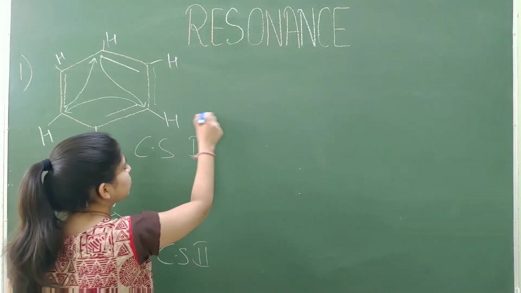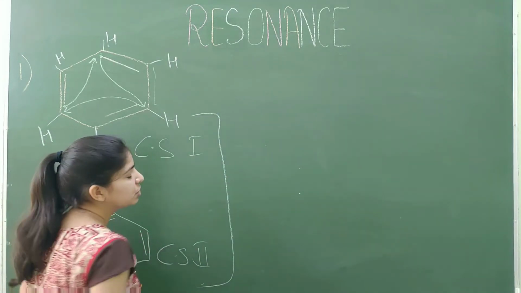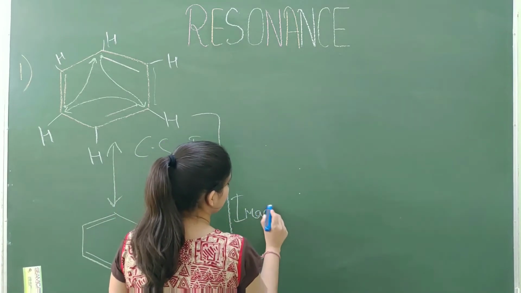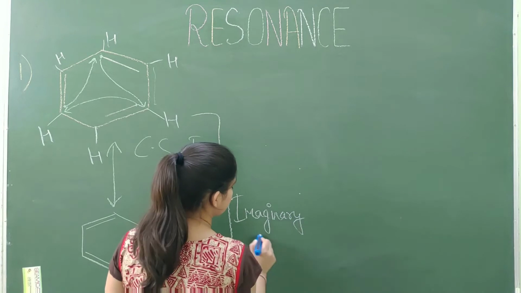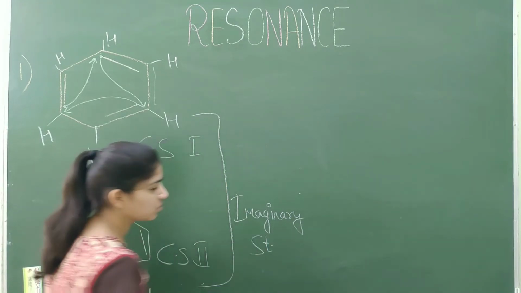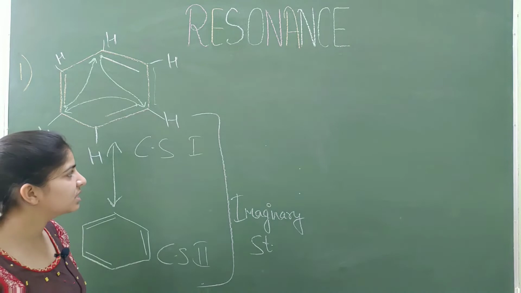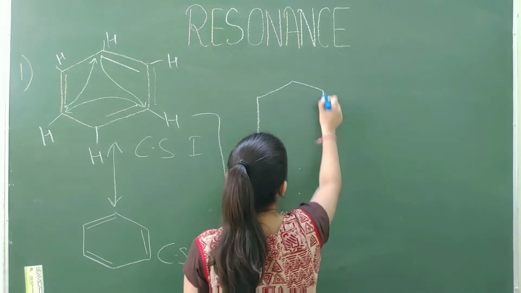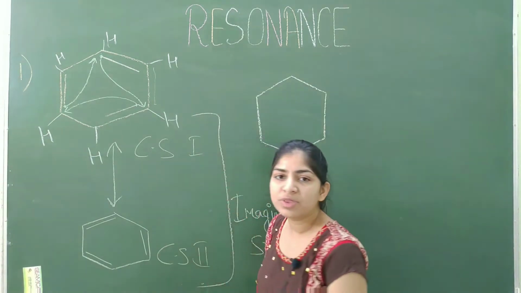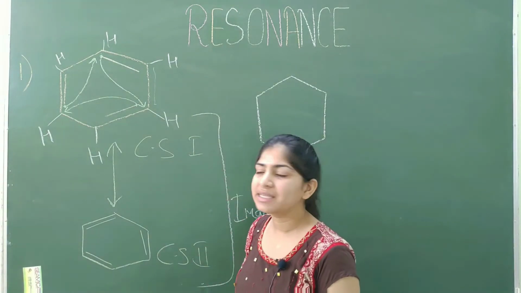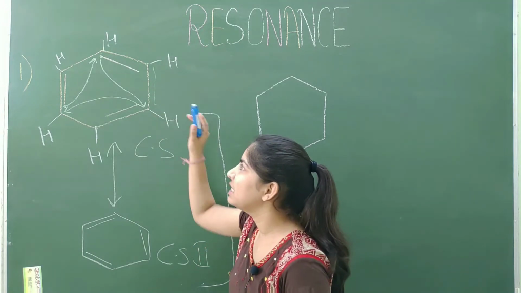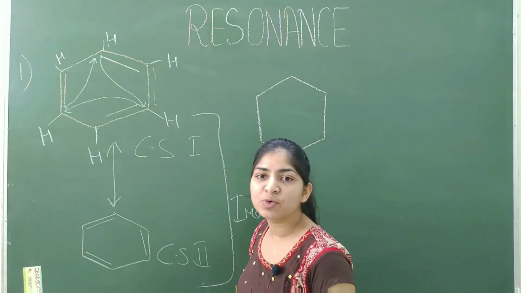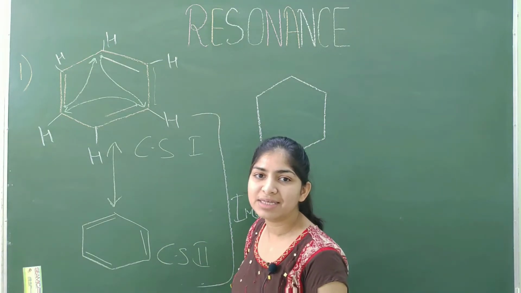And we know that the canonical structure is not real, it is an imaginary structure. So the real structure is the resonance hybrid. Let us see the resonance hybrid of the benzene ring. We know that pi electrons are not localized at a particular carbon, they are delocalized all over the ring. That is, pi electrons are partially present at each carbon.